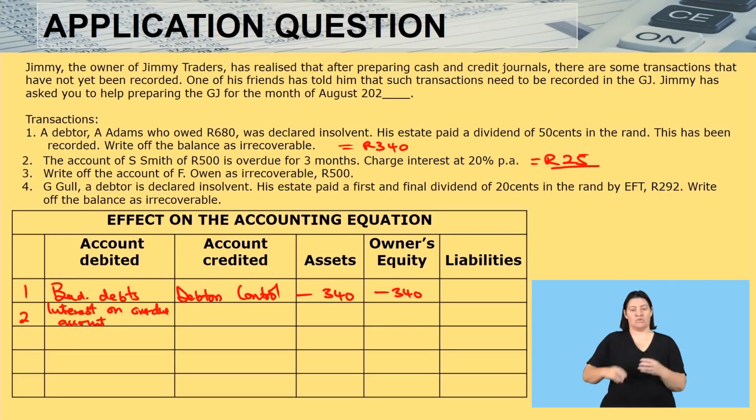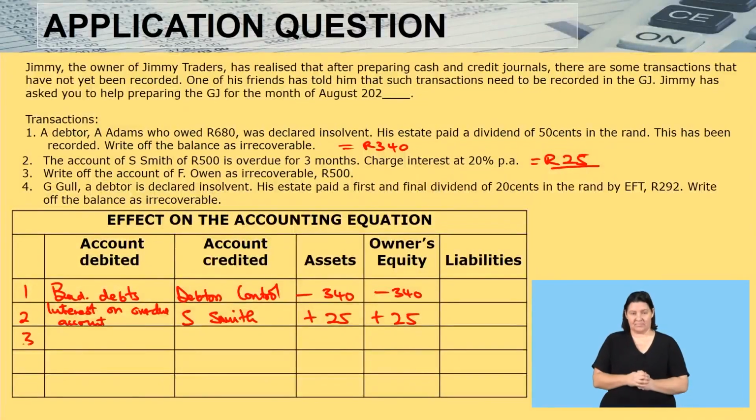So I'll come to my owner's equity, plus 25. The account to credit is S. Smith, and S. Smith is part of my debtors. That means my assets are increasing, plus 25. Very important that you know, once you debit S. Smith, who's part of your debtors, your debtors are increasing, so your assets go up.